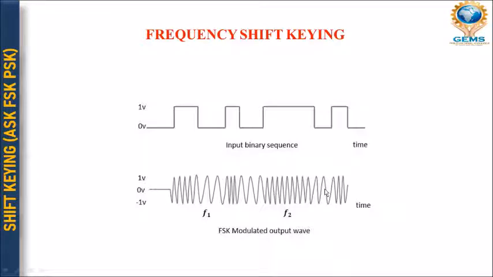What does it mean? It means that whenever the input signal is high, at that time the frequency propagated per unit time will be larger. Are you getting my point? The symmetry of the frequency will be the same, but the propagation of the frequency differs, depending upon your 0 and 1.